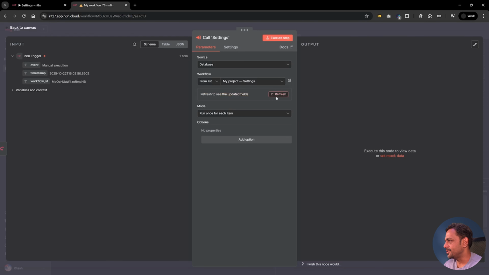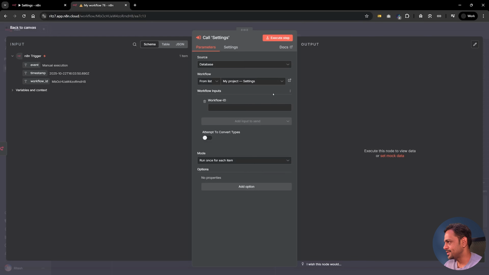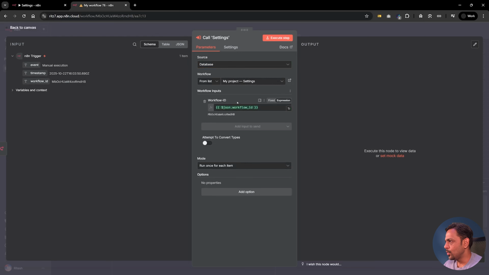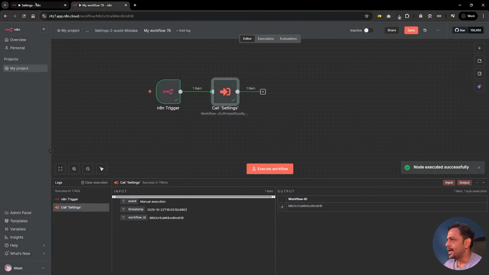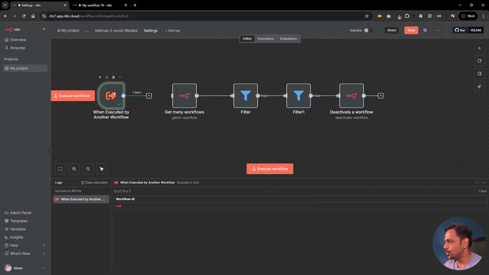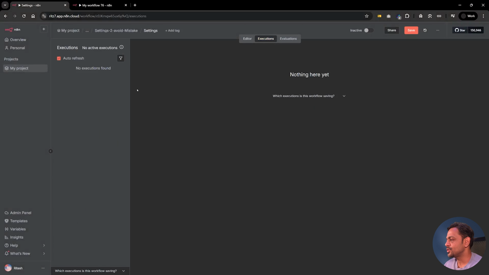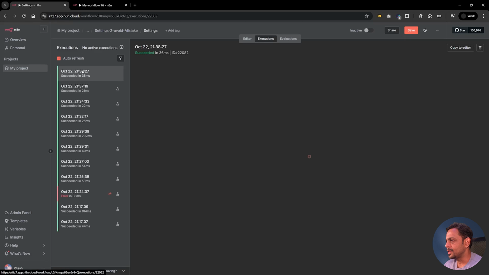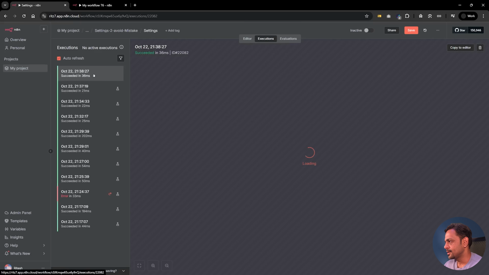Let's go back here and let's refresh this, and you see here we have got the workflow ID. We will put this workflow ID here, execute step. And that has got called over here. For that we'll have to go to executions, and this is the execution that ran with that flow.